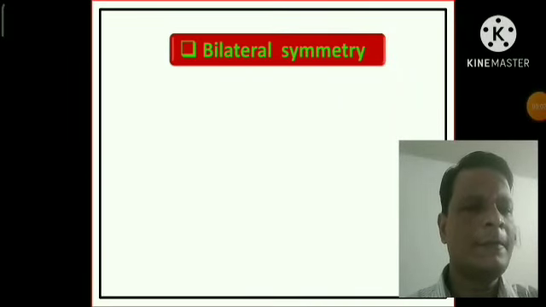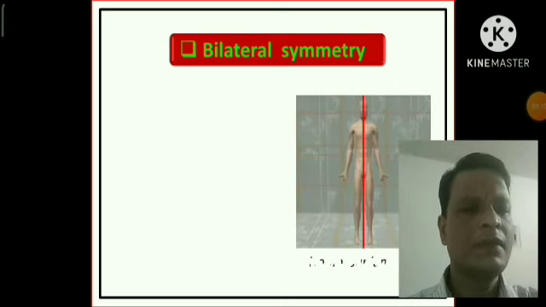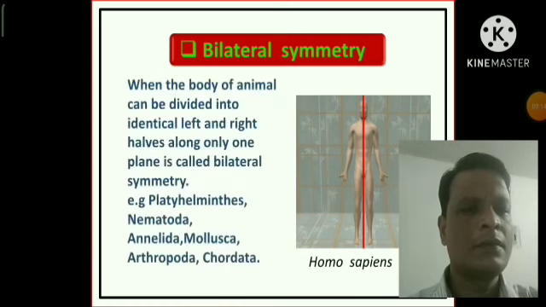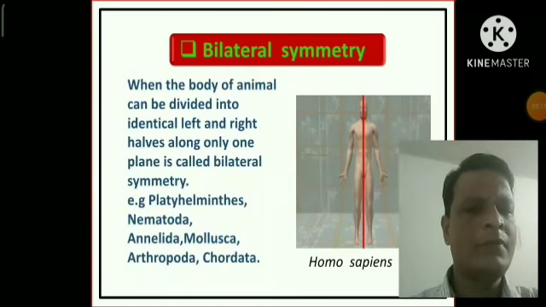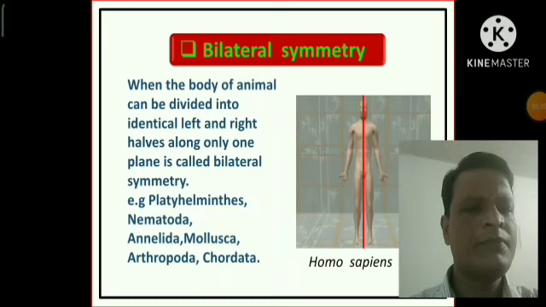Another very important symmetry, that is bilateral symmetry. When the body of an animal can be divided into identical left and right halves along only one plane, it is called bilateral symmetry. The members of the Platyhelminthes, Nematoda, Annelida, Mollusca, Arthropoda, Echinodermata and Chordata are actually bilateral symmetrical animals.